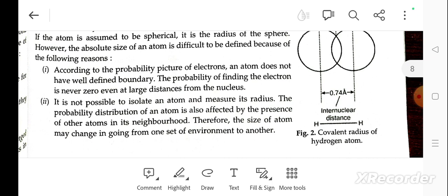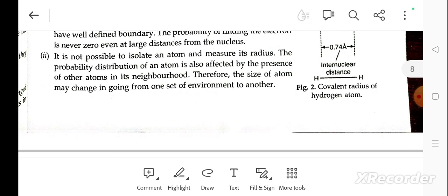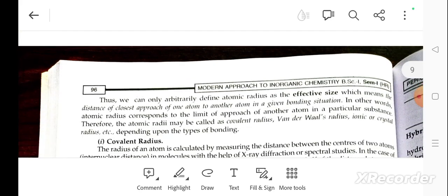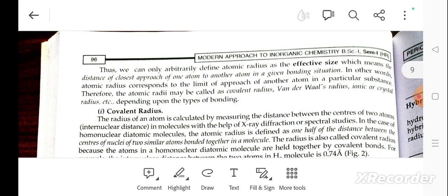The probability distribution of an atom is also affected by the presence of atoms in its neighborhood. Therefore, the size of an atom may change in going from one environment to another. Thus, we can only define atomic radius as an effective size, which means the distance of closest approach of one atom to another atom, given by the bonding situation.